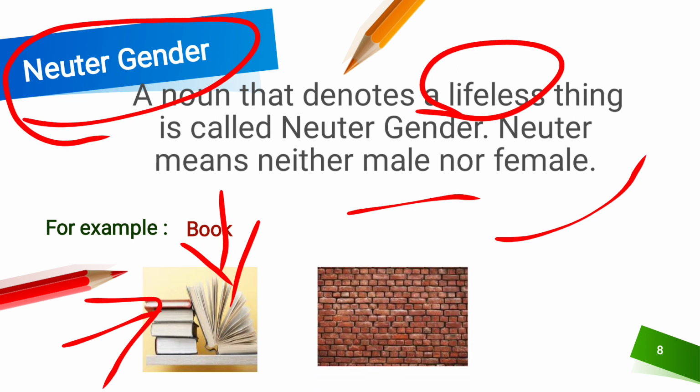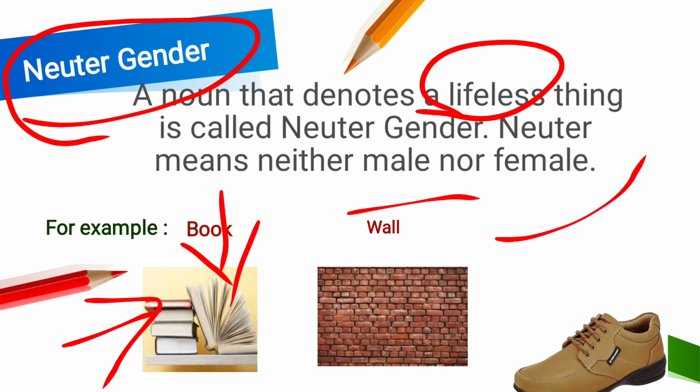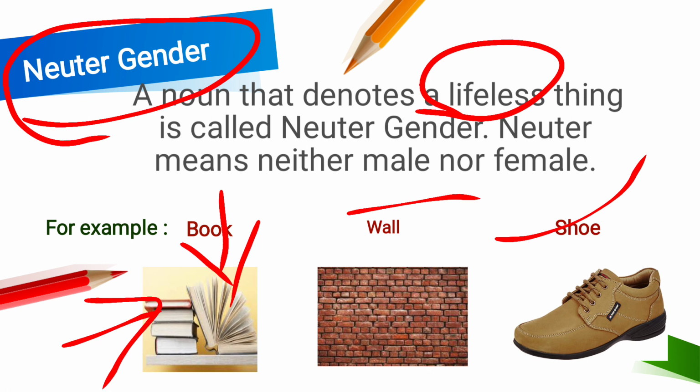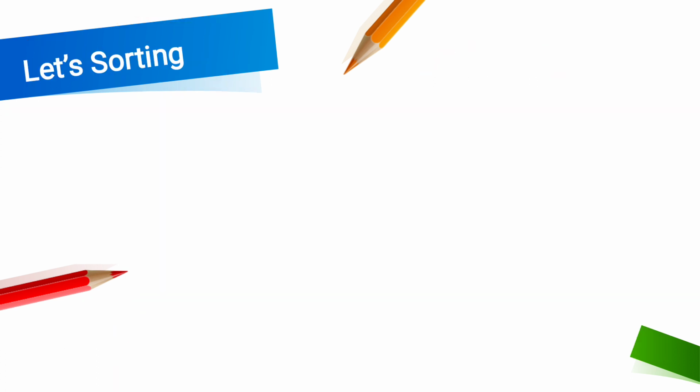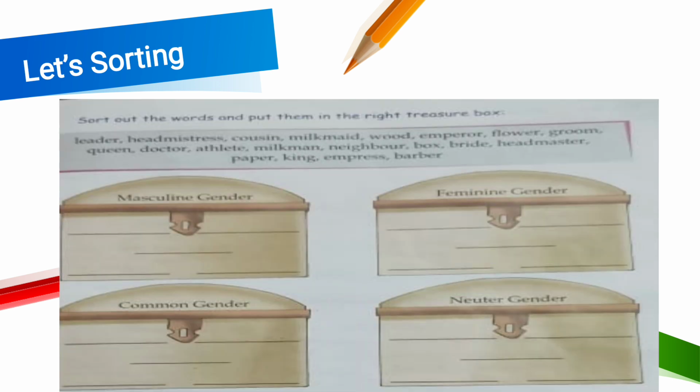The next one is wall. Wall is also a neuter gender. Shoe is also a neuter gender. Okay, the next one is we have to sort out the things. Here some words are given and you have to sort them according to their identity, whether it is masculine, feminine, neuter or common.